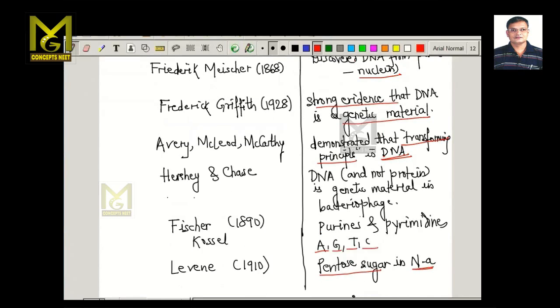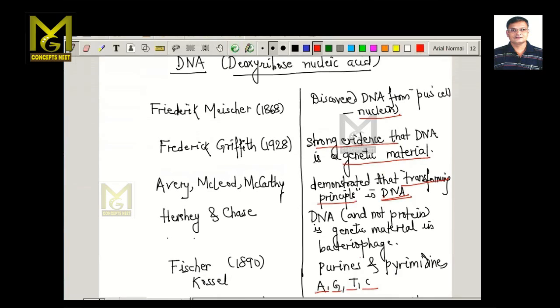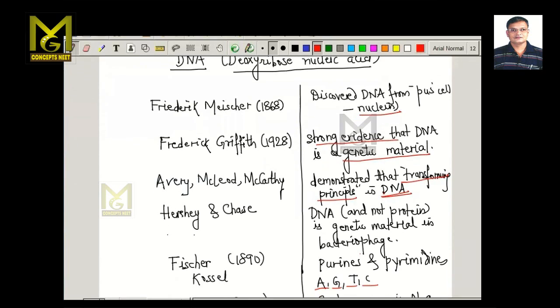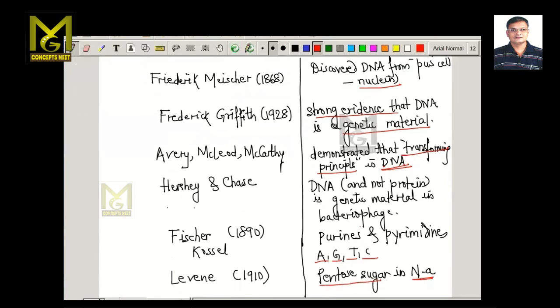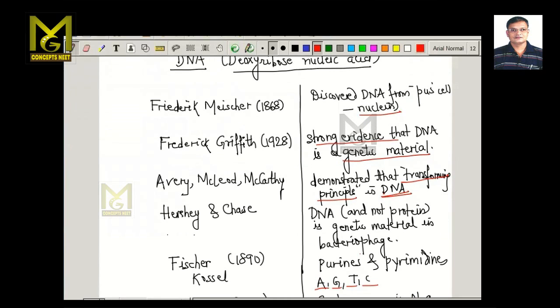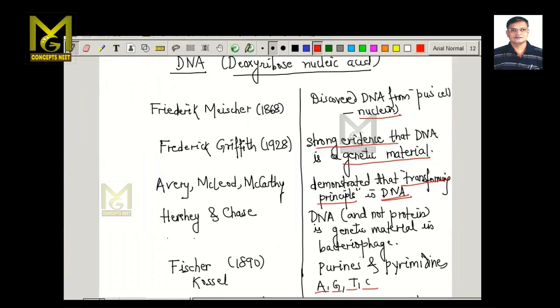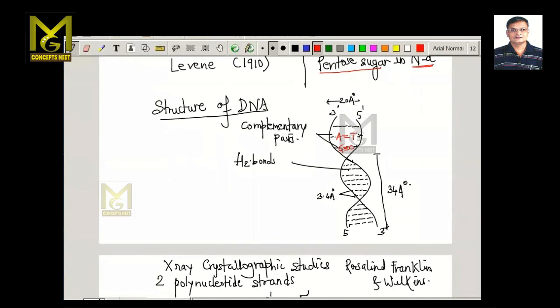So these are some of the major events in the discovery and further development through experimentations. This is one of the important parts which is asked in the NEET examination, and such questions can be asked as match the following types. Now if we look at the structure of DNA, we are aware that this DNA molecule is a polynucleotide chain and we call it a double helix structure. DNA molecule is referred to as a double helical structure.